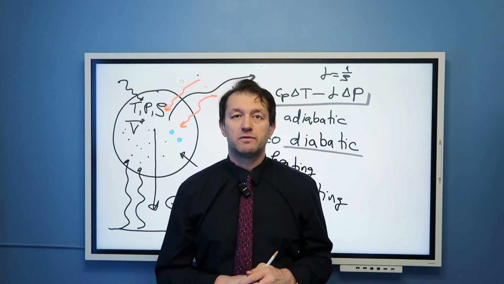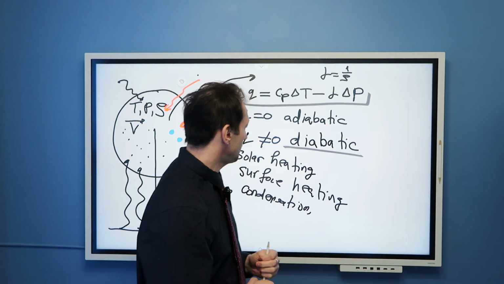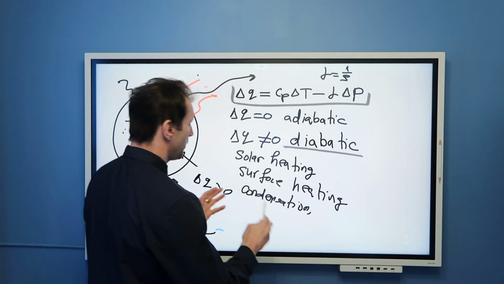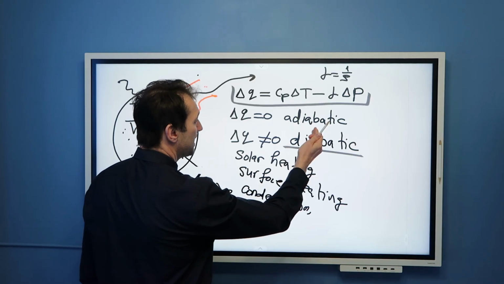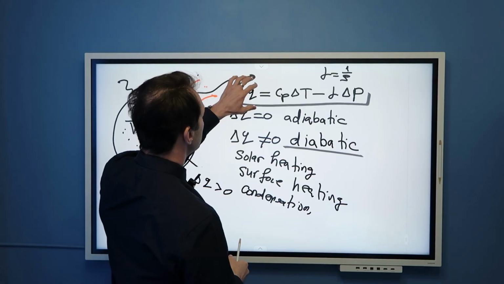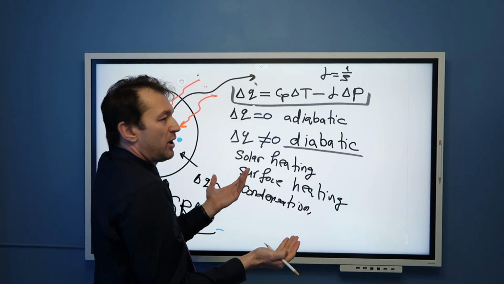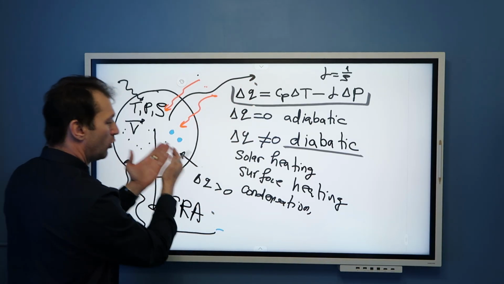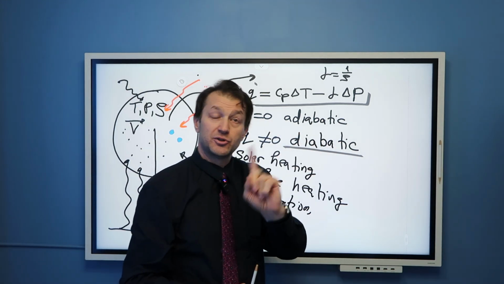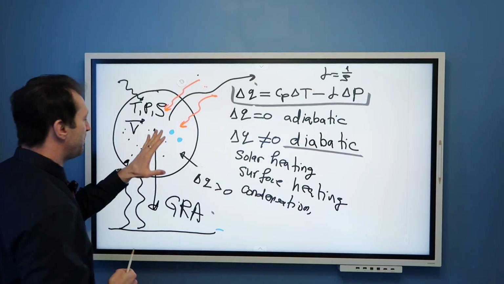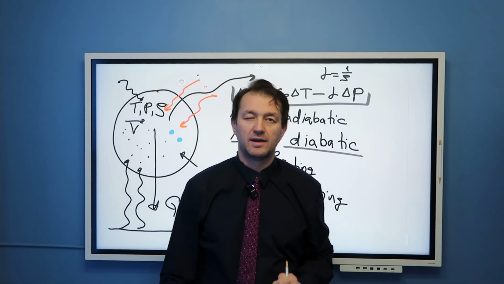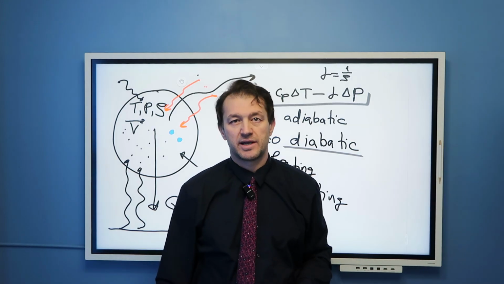In the next video we will discuss, what are we going to discuss? Oh, yes, we are going to discuss adiabatic expansion of air. Because now you might say, if delta Q is equal to 0, what can happen? There is nothing to happen. If there is no heat added or removed from the parcel of air, what can happen? It's boring. It's not boring. Many things can happen without heat being released or acquired. And that's what we are going to discuss in the next video.